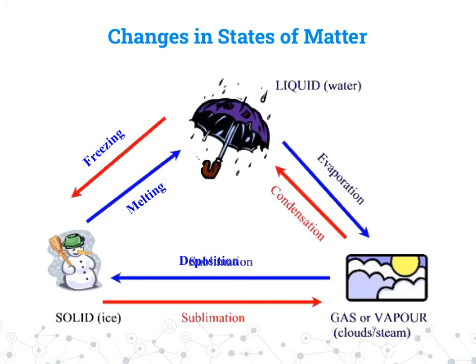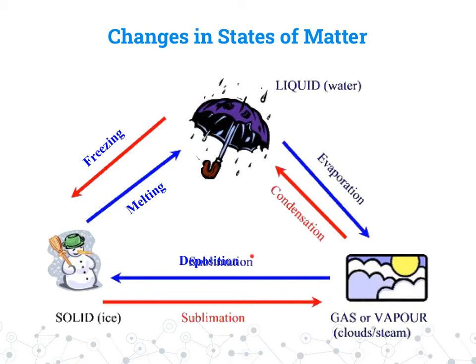Changes in state. We can move from a gas to a liquid through condensation, or a liquid to a gas through evaporation. We can move from a liquid to a solid through freezing, or a solid to a liquid through melting. We can also go backwards here, okay?